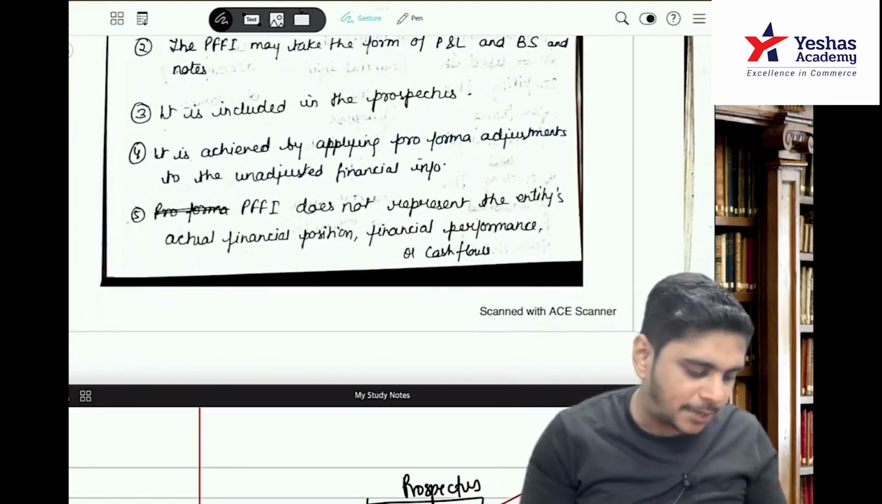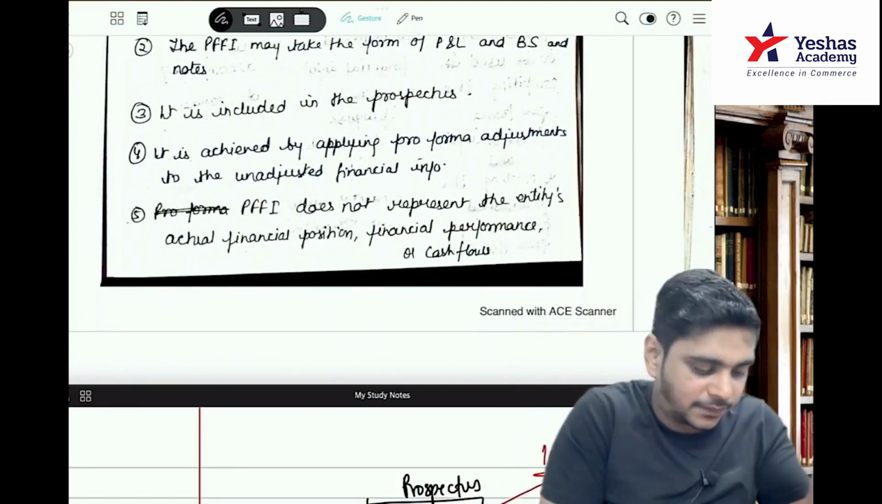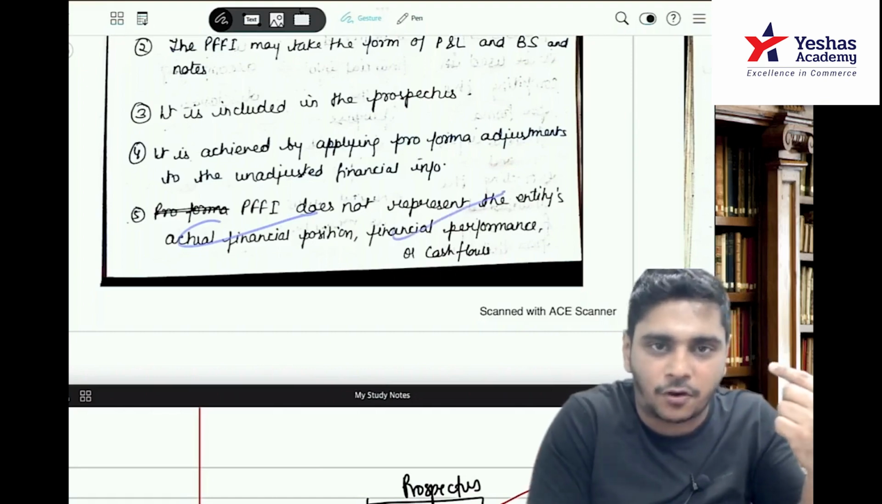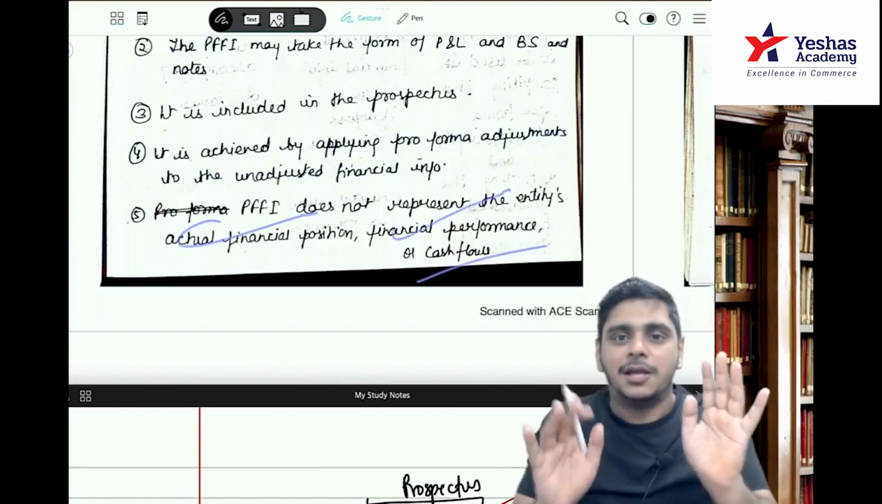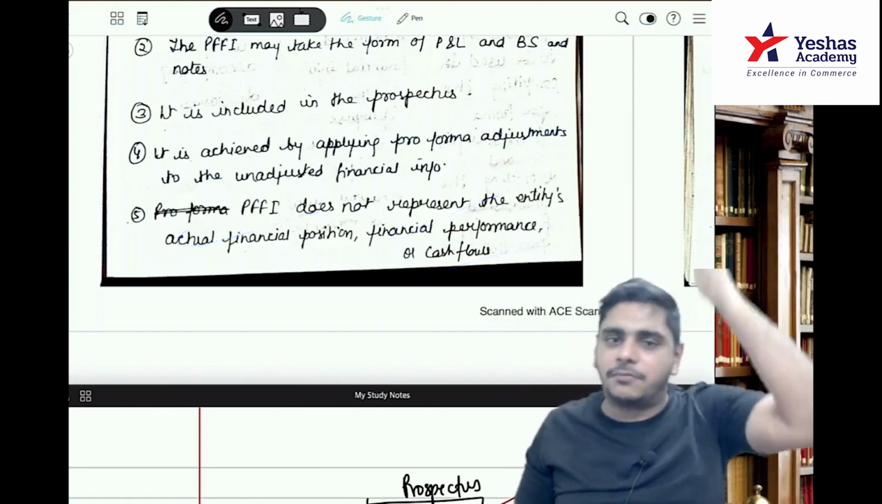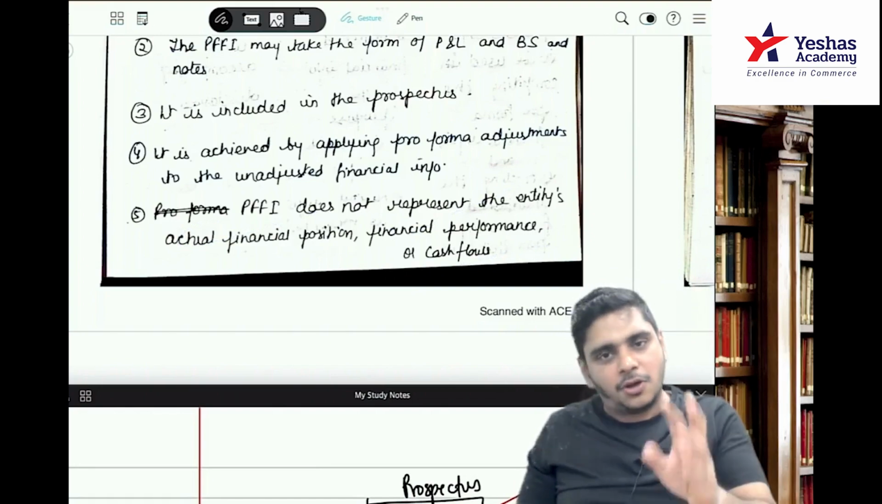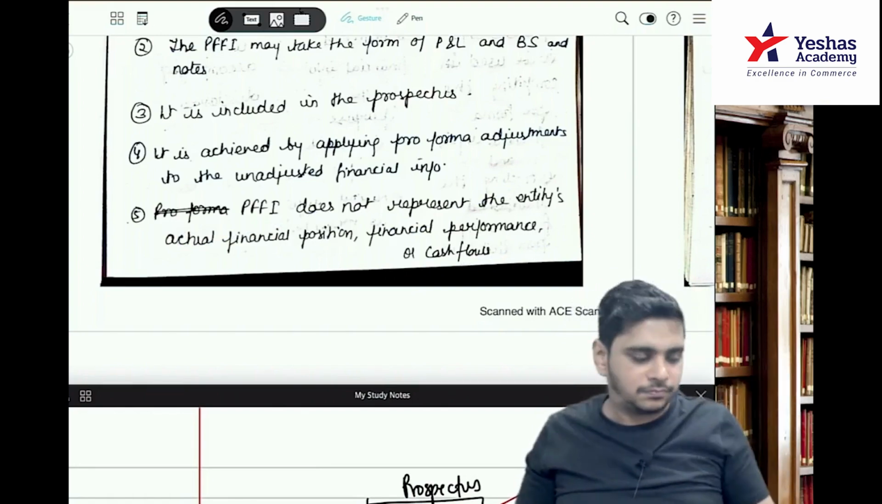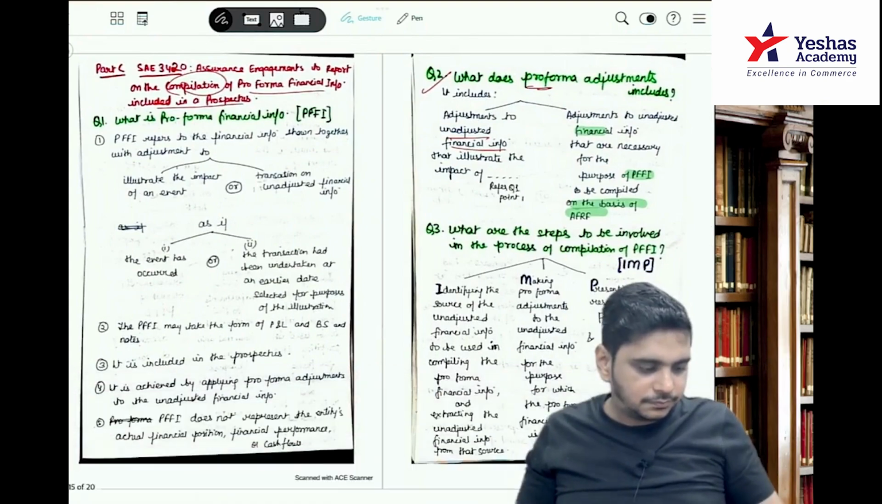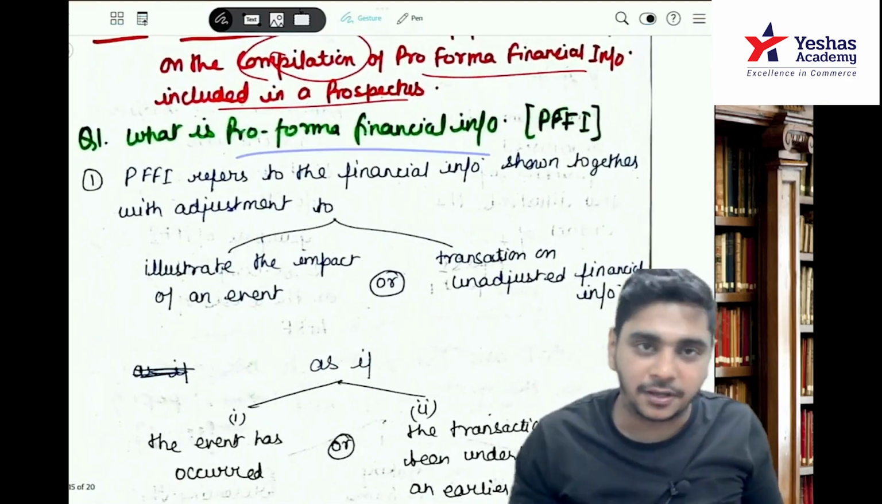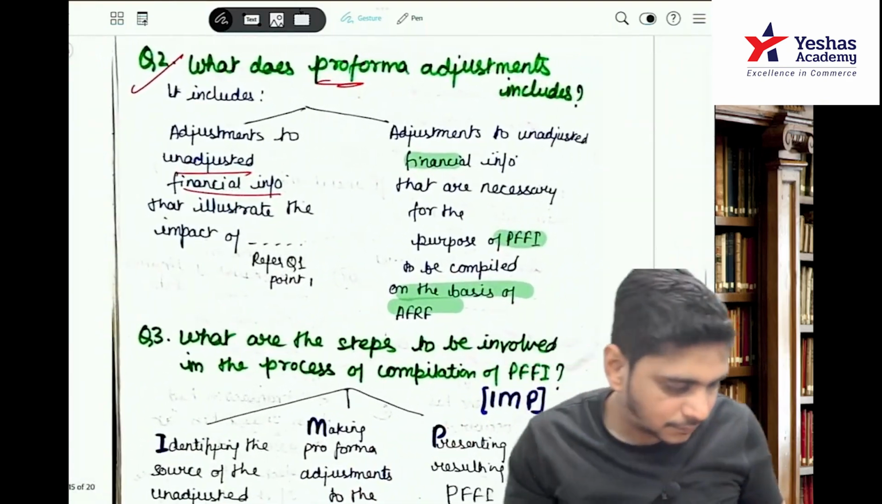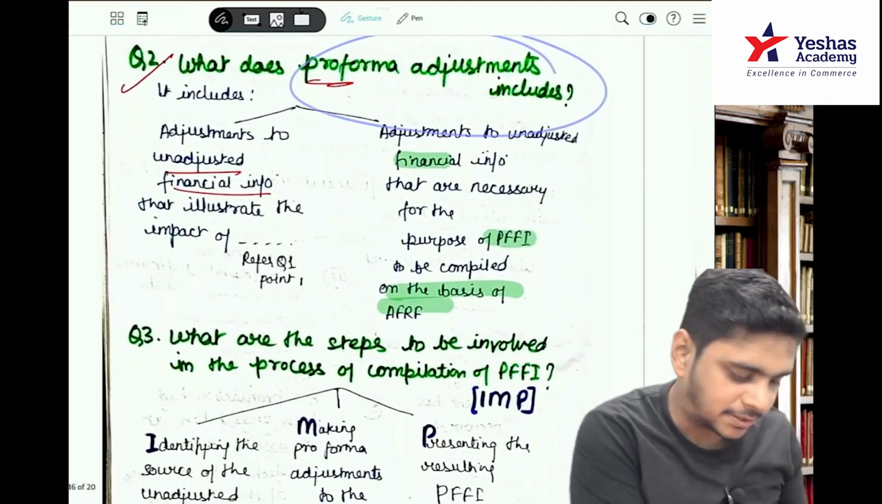PFFI does not represent the entity's actual financial position, actual financial performance or actual cash flow. We are not talking about actual; the actual will be prepared when the audit happens. Here we are assuming that this event or transaction has occurred. So this is what PFFI is. Number 2: what are pro forma adjustments?